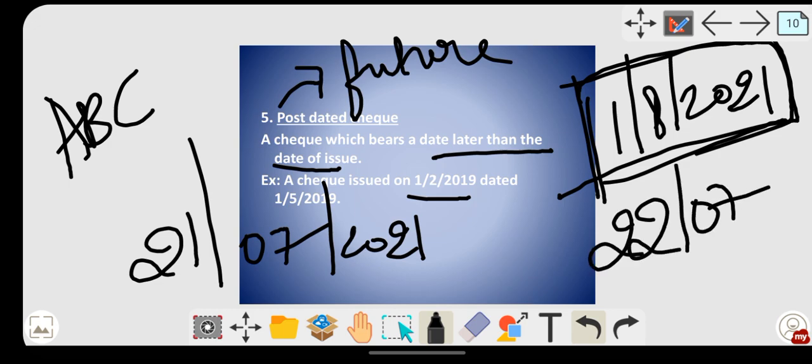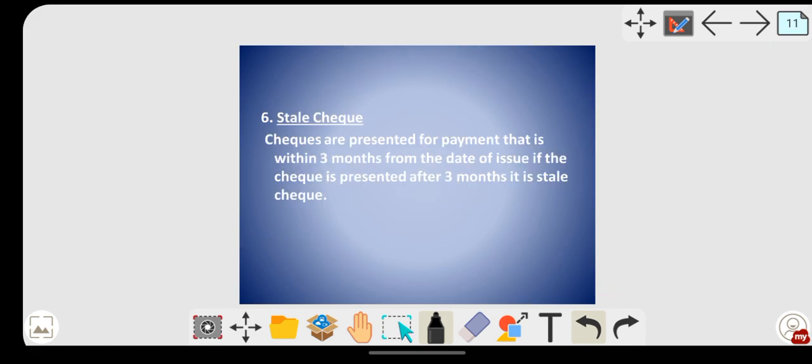So he has to wait up to 1st. On 1st of August if he goes to the bank, the banker will give the payment, or will honor that particular check. Suppose he goes on 22nd, that is tomorrow, with this check, the banker will say this is a post dated check, please come on 1st of August. So I am issuing the check today, but I am writing the date as 1/8. That is your post dated check.